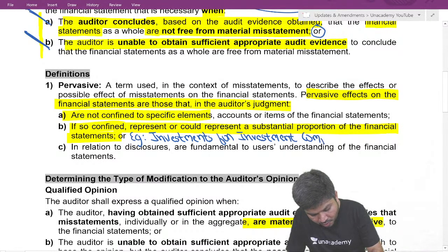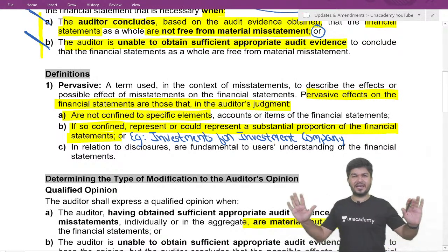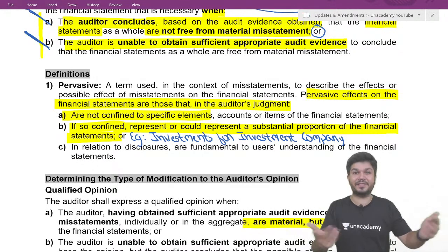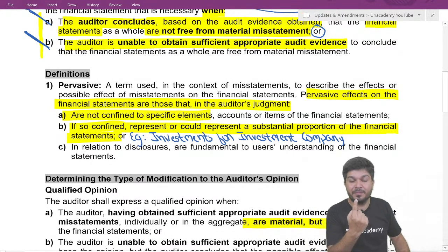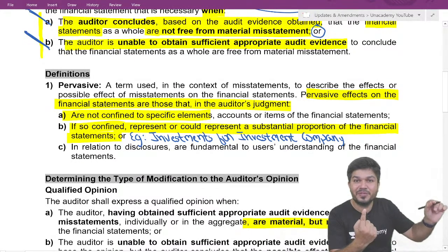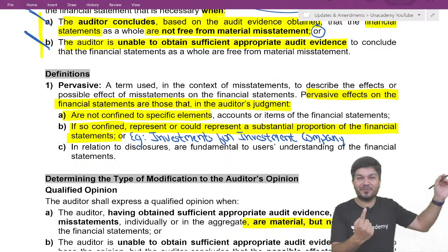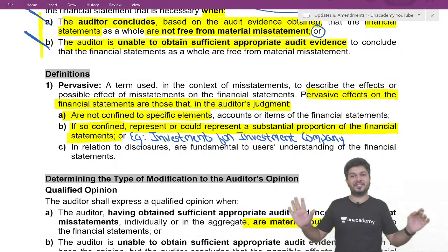Suppose you are doing an audit of an investment company. Everything is correct except investments. Now, investment is the main asset; 90% of the assets were only investments. One thing is wrong, but that one thing is 90% of total assets. If so confined, it represents a substantial portion of the financial statements.